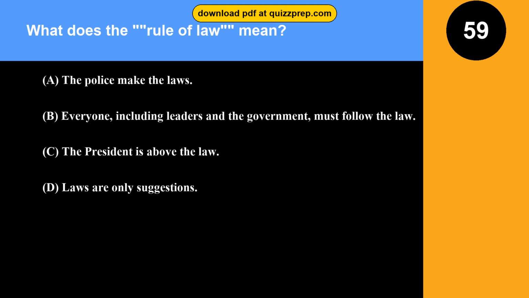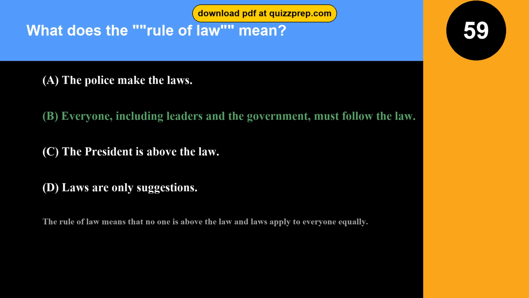Question 59. What does the rule of law mean? Option A. The police make the laws. Option B. Everyone, including leaders and the government, must follow the law. Option C. The president is above the law. Option D. Laws are only suggestions. The correct answer is option B. Everyone, including leaders and the government, must follow the law. The rule of law means that no one is above the law and laws apply to everyone equally.